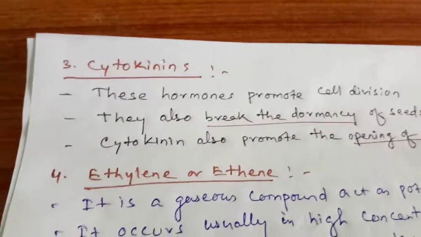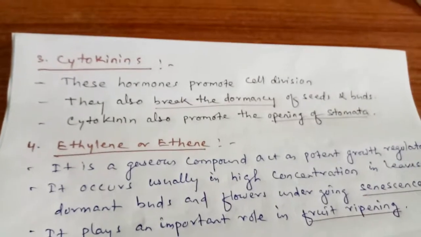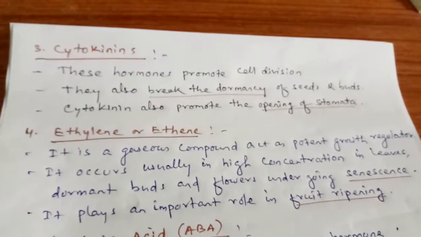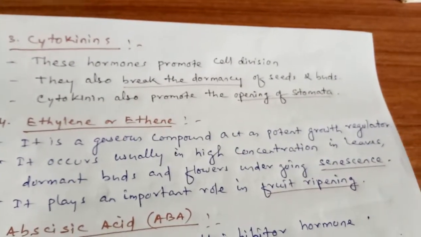Now, let us understand the third hormone, cytokinin. This hormone promotes cell division. It also breaks the dormancy of seeds and buds. Cytokinin also promotes the opening of stomata.